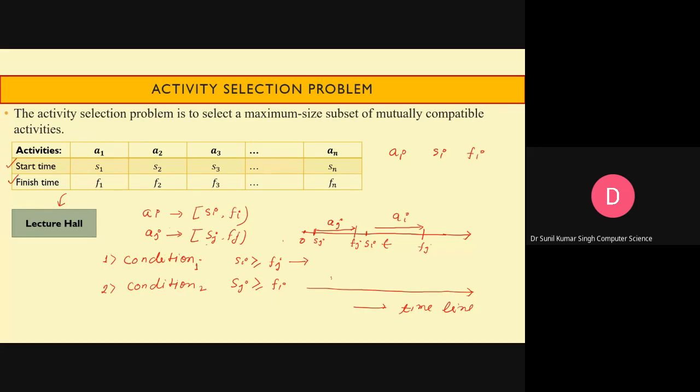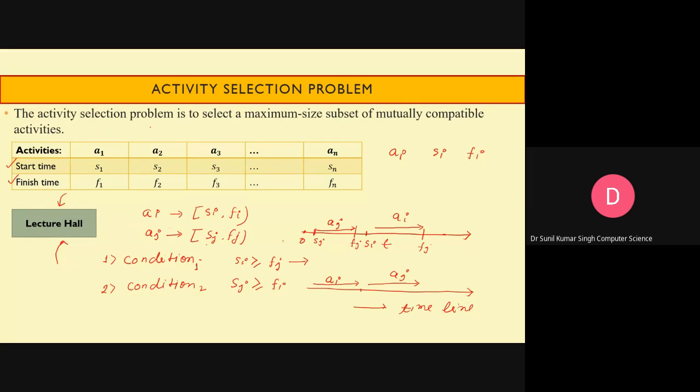So we are able to schedule the activity Ai, and then after that Aj. The conclusion is, if the activities satisfy either condition 1 or condition 2, any one of the conditions, then these activities are compatible and can be scheduled in the lecture hall.